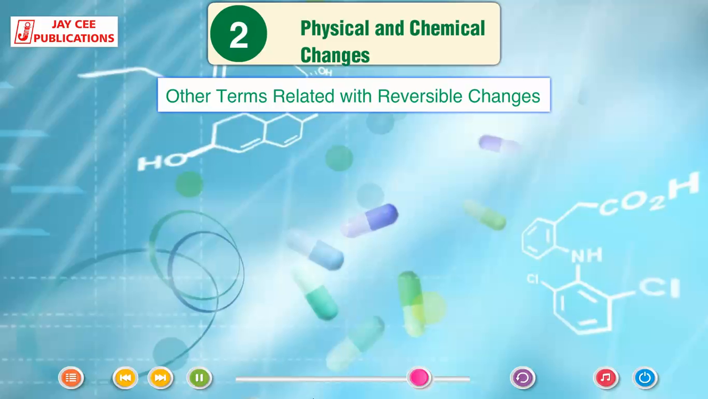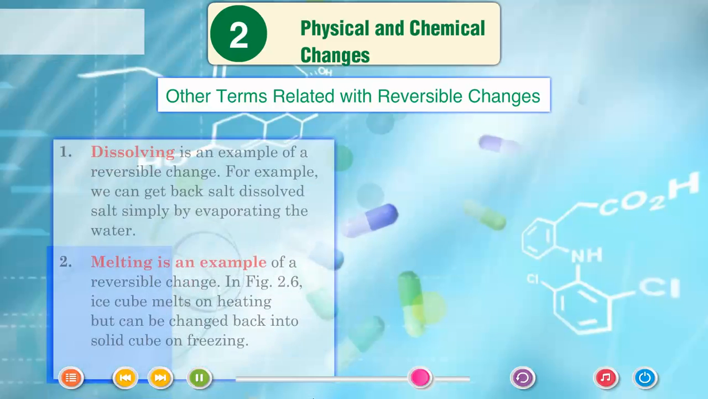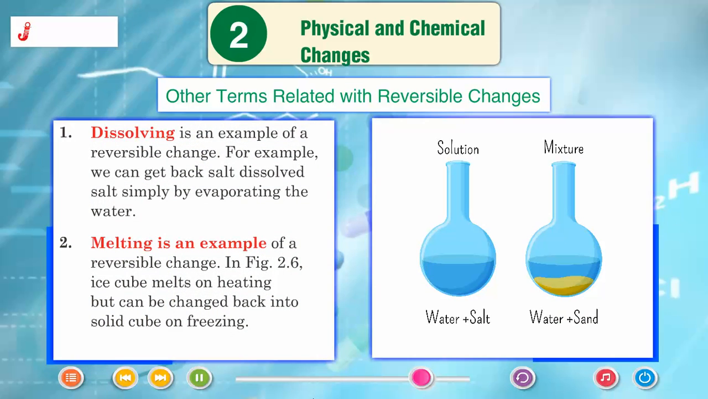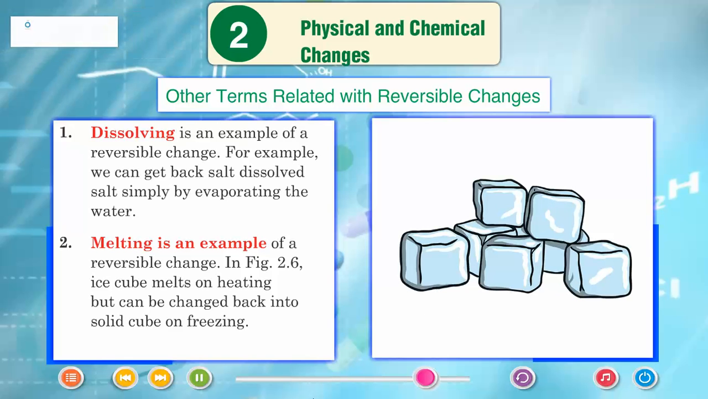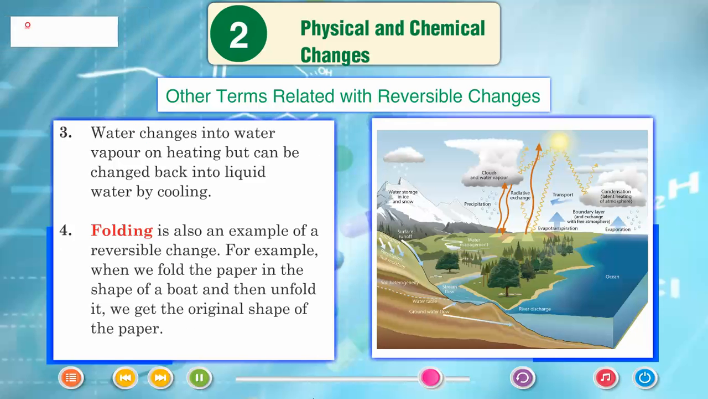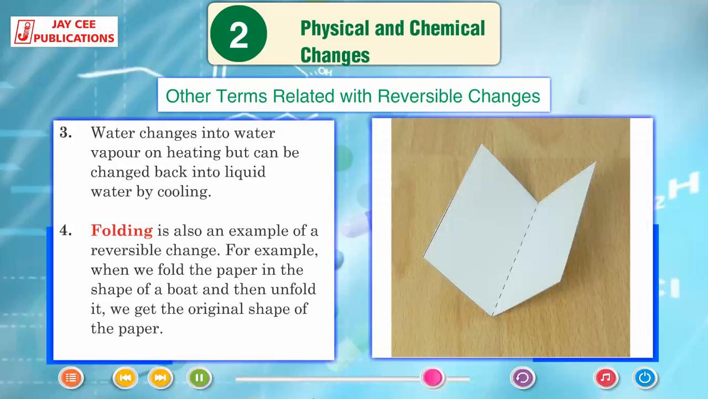Other terms related with reversible changes. Dissolving is an example of a reversible change. For example, we can get back salt, dissolved salt, simply by evaporating the water. Melting is an example of a reversible change. In figure 2.6, an ice cube melts on heating but can be changed back into a solid cube on freezing. Water changes into water vapor on heating but can be changed back into liquid water by cooling.